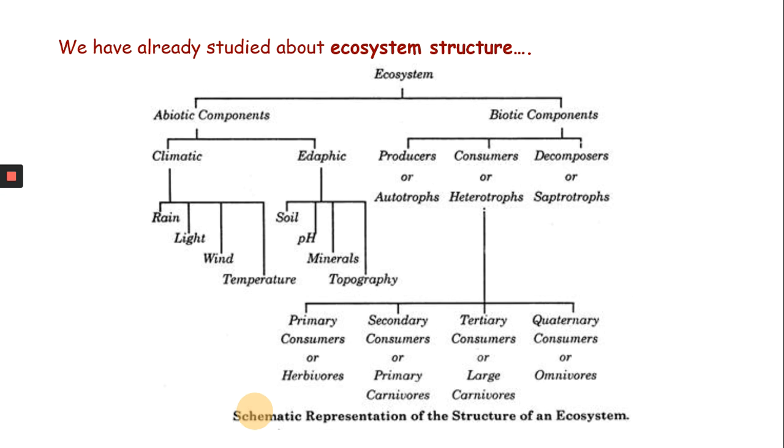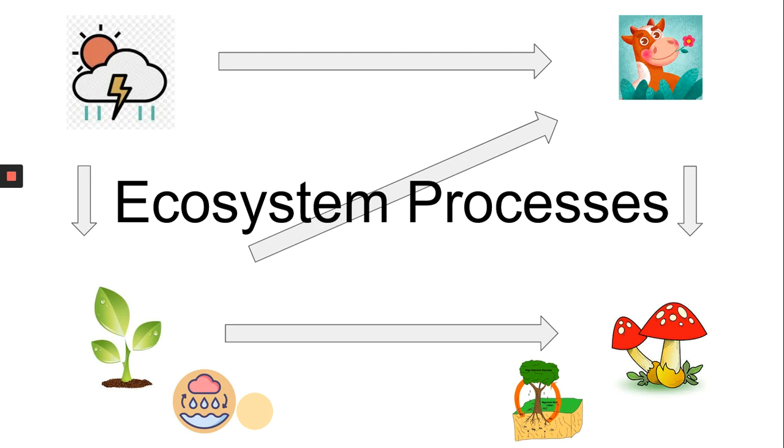So we have already studied the structure of an ecosystem. Basically, an ecosystem is the interaction between the living and non-living things in a habitat or in an area. You can pause the video and take a look at this flowchart to recall what the ecosystem structure looks like. Thank you for pausing. Let's move to understanding ecosystem processes.